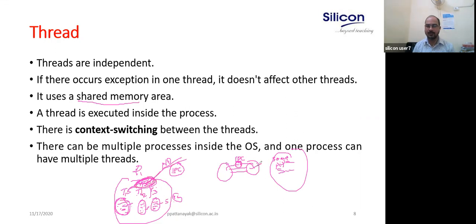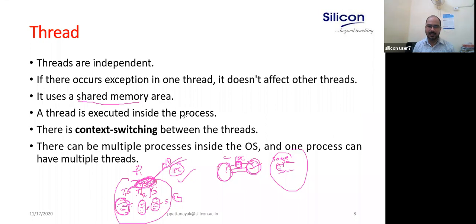But between processes, you cannot share the data. Even if it is a global variable, this global variable is different from another process's. They cannot communicate directly. They can only communicate through IPC. But in case of threads, no IPC is required. That is one advantage of multi-threading over multiprocessing.